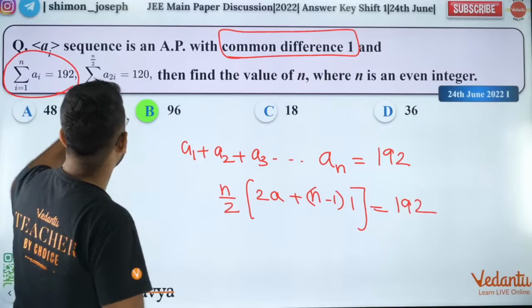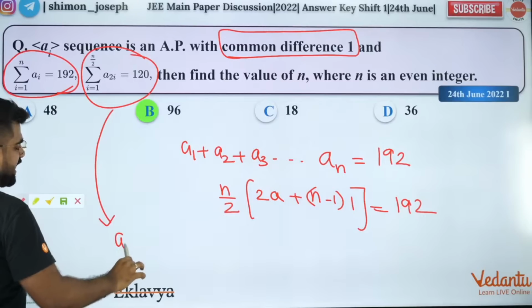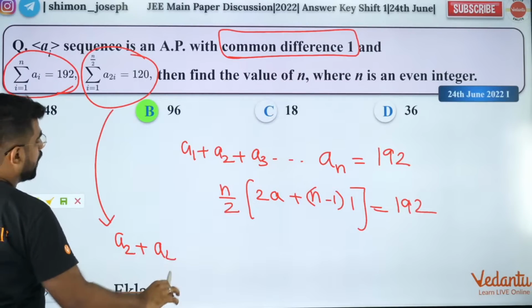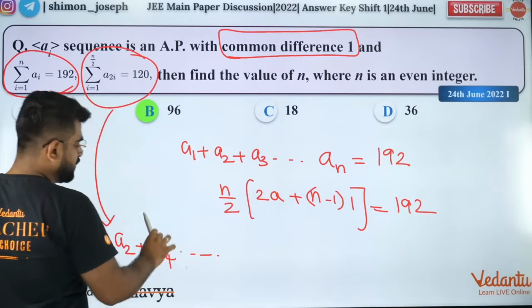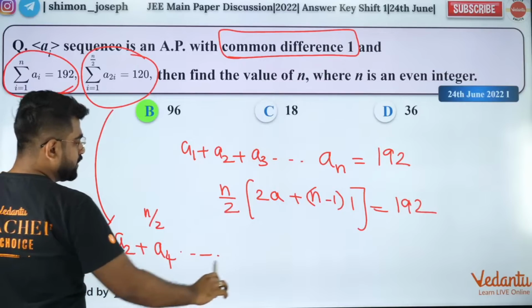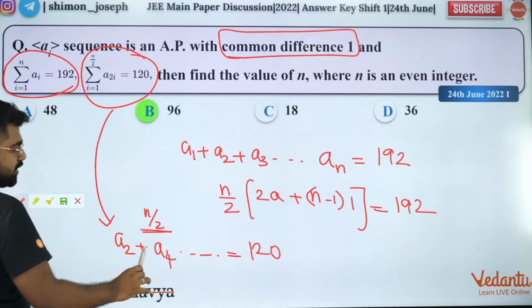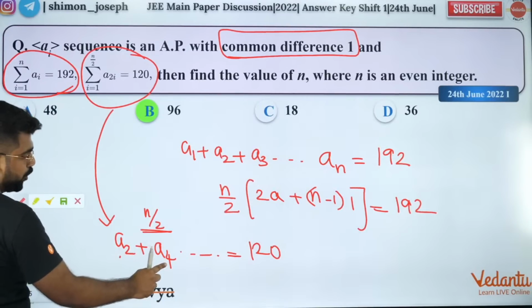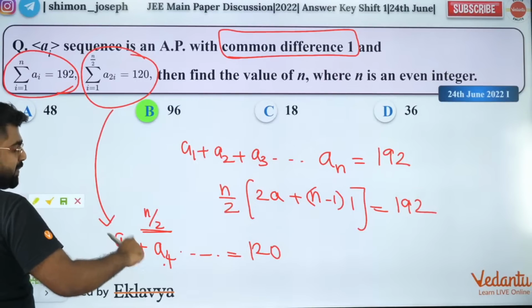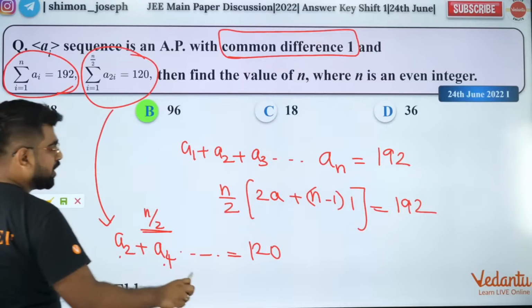Now the next one is this summation. What is this summation? It is A2 plus A4 all the way up to n by 2 terms. So that summation is 120. So n by 2 terms and the common difference will be 2. Why 2? Because A2, A4, it is missing one term in between. So the common difference here will be 2. That is something you have to take care of.